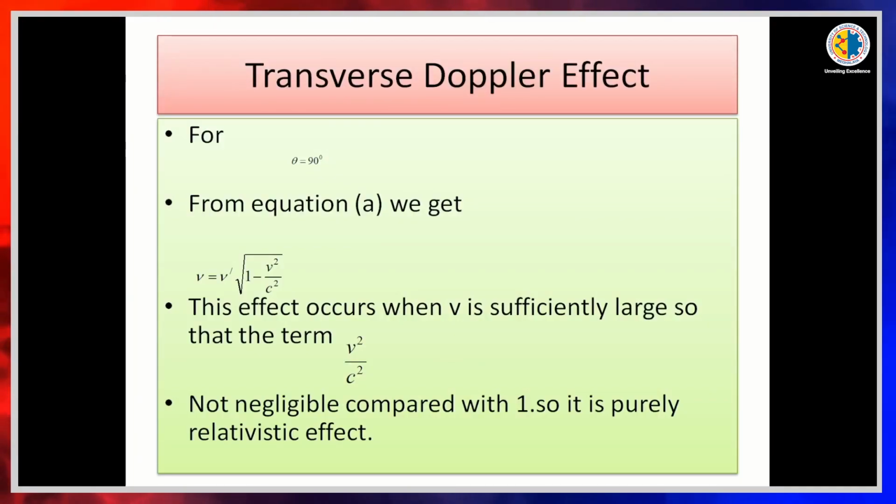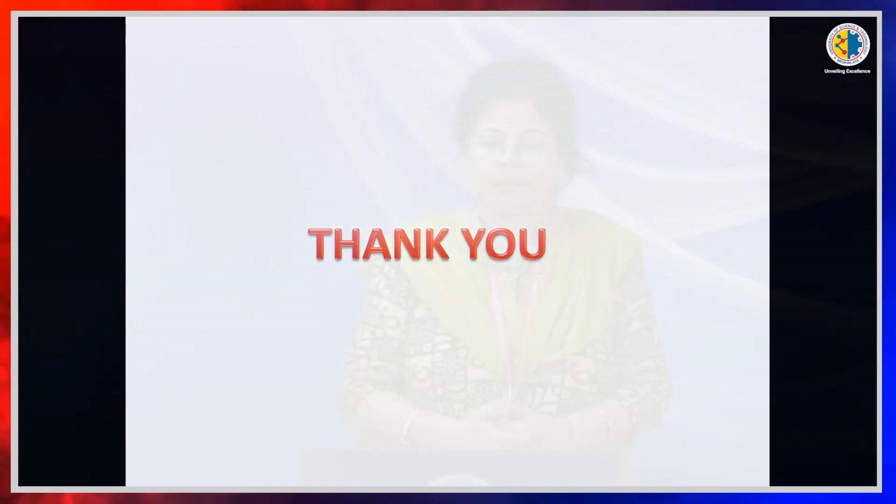And the transverse Doppler effect is for theta equal to 90 degrees. From equation A, after simplification we get nu is equal to nu dash into root over 1 minus v square by c square. This effect occurs when v is not large, so that the term v square by c square is negligible, and then nu is equal to nu dash. This situation is known as the transverse Doppler effect. Thank you.